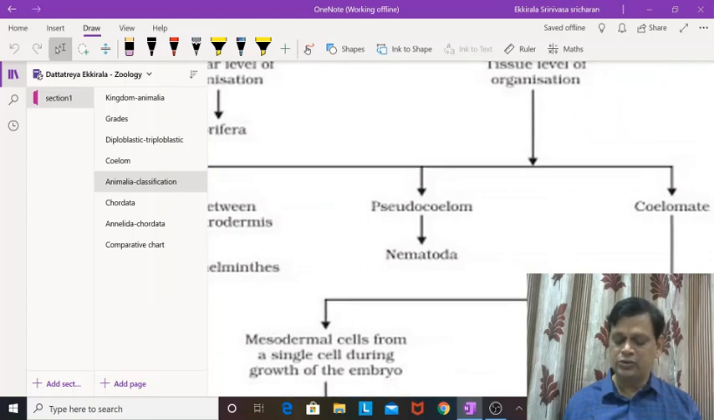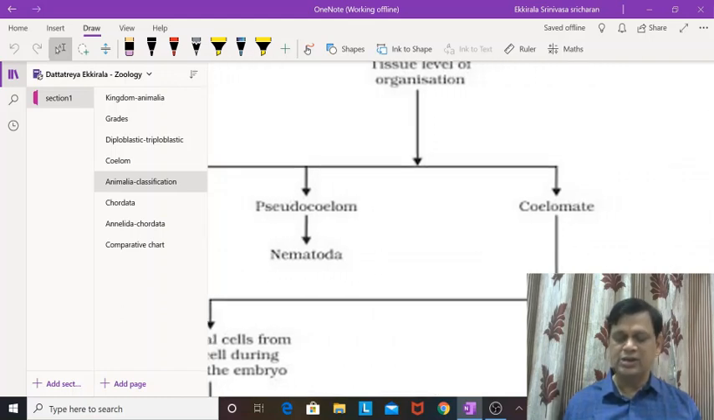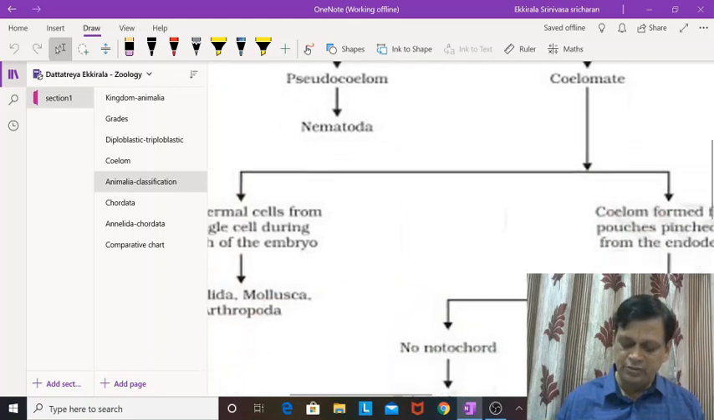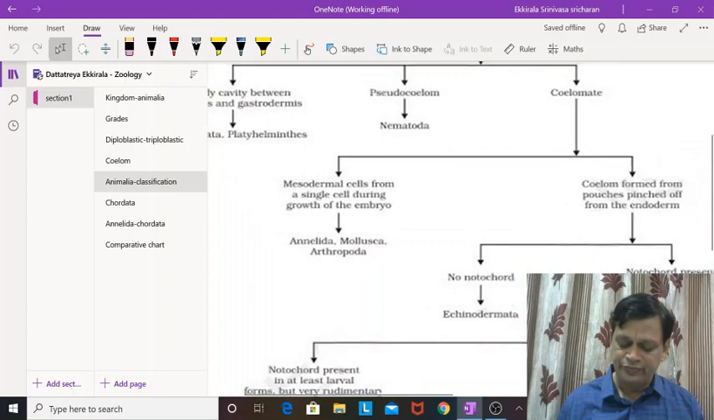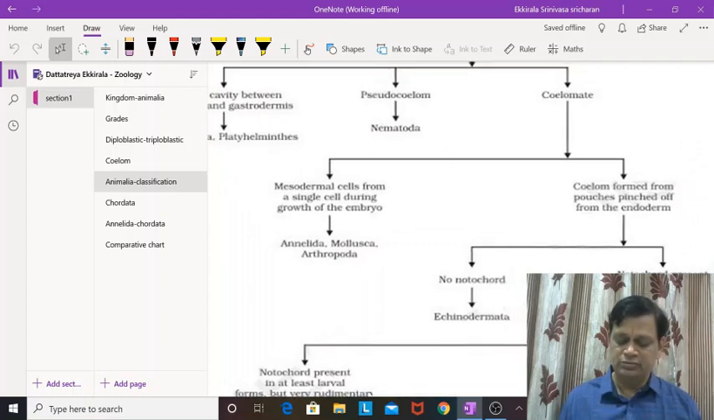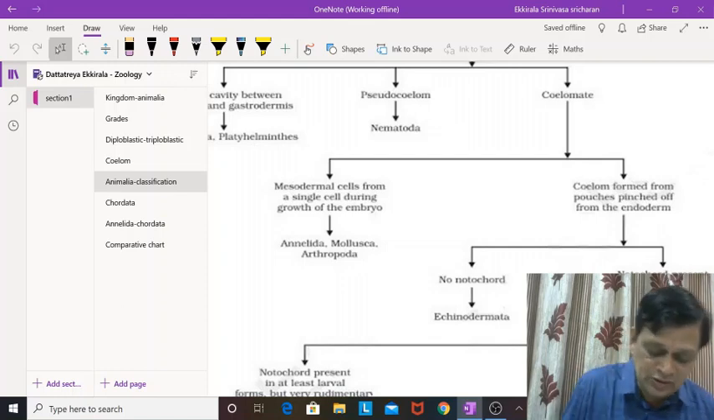Coming to pseudocoelom, Nematoda or Nematohelminthes. Then the third category is coelomata, so true coelom containing animals. Coelomata is further subdivided based on whether mesoderm is forming the body cavity, like schizocoelom. So Annelida, Arthropoda, Mollusca: these are the things derived from split in mesoderm.